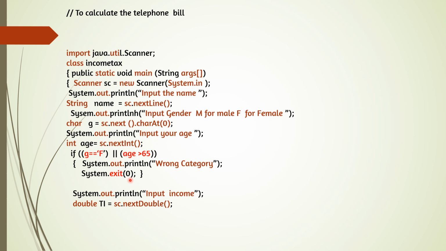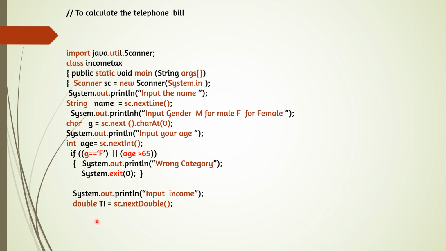Break will stop a loop and System.exit will stop the program. So if the gender is female or age is above 65, no need to check further. We can stop the program. So open the brace here, give the message and then write System.exit. That means no need to print, stop the program. And if gender is not female and age is not greater than 65, then accept income.